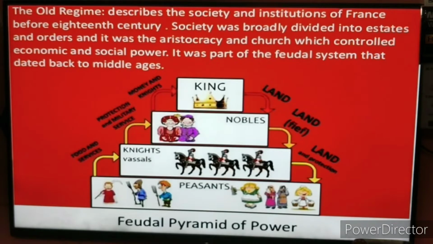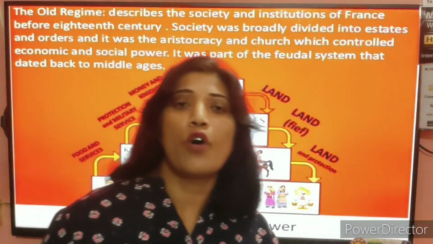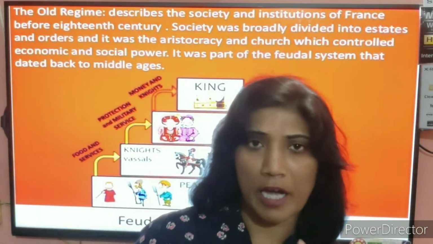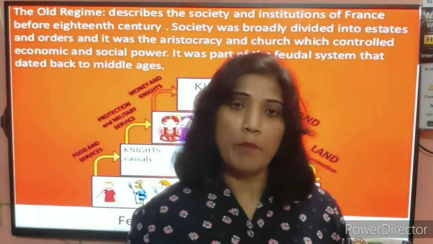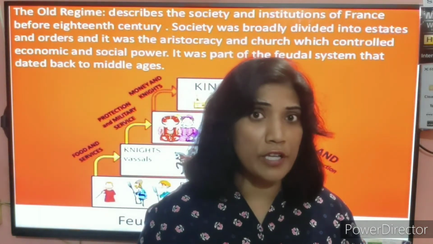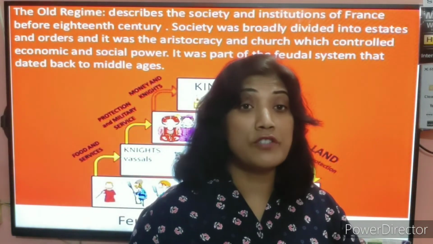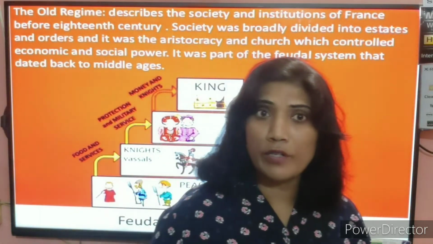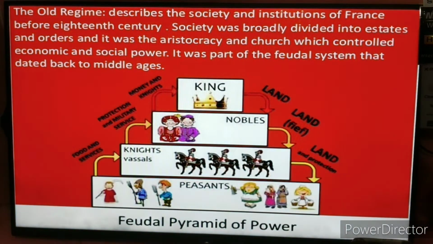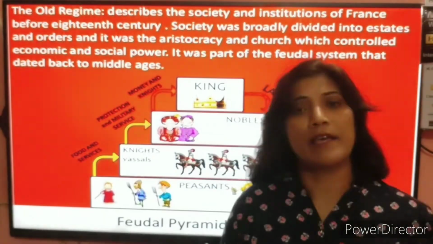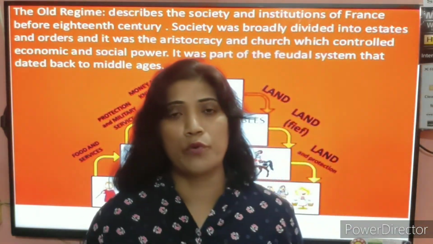When he ascended the throne, when he became the king, the economic condition of France was not very good. Financial condition, economic condition of France was not very good, because when he became the king, the treasury, khazana, the treasury was empty. There was not much money, much reserve of money was not there. That means the treasury was empty when he became the king. There must be some reasons behind why the treasury was empty. There are a few basic reasons that I wanted to highlight in front of you students.